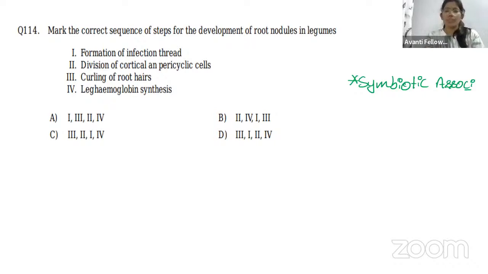So first one is formation of infection thread, division of cortical and pericycle cells, curling of root hair, leghemoglobin synthesis. So which is the first step here?